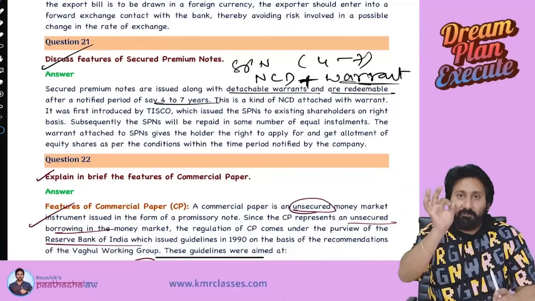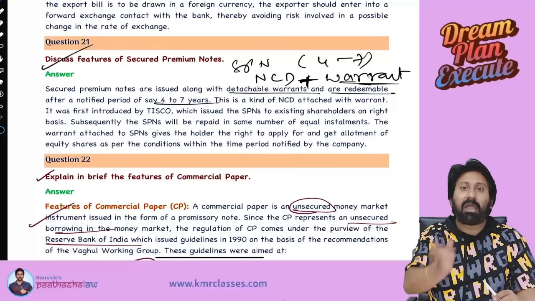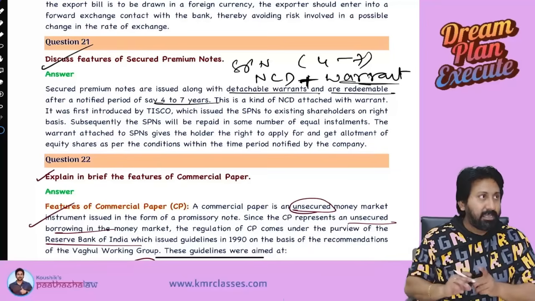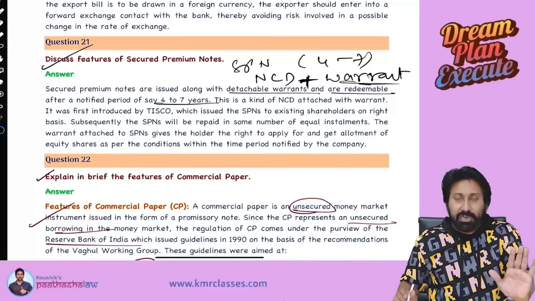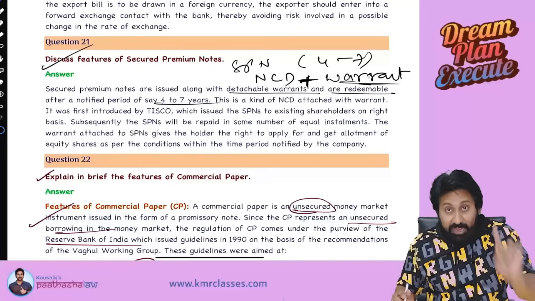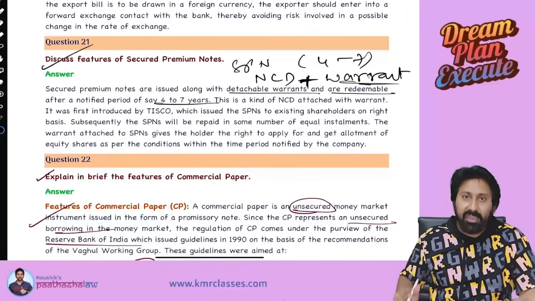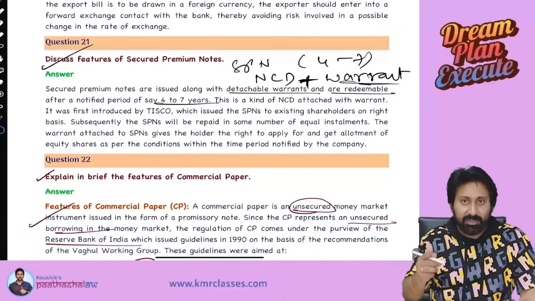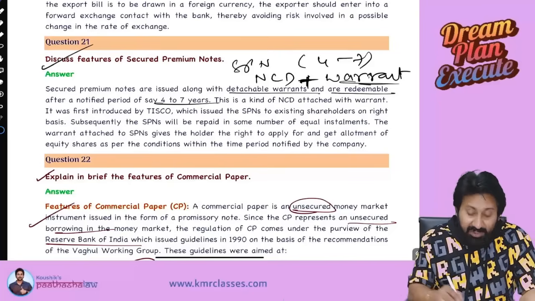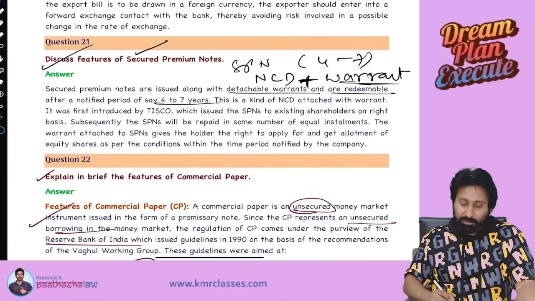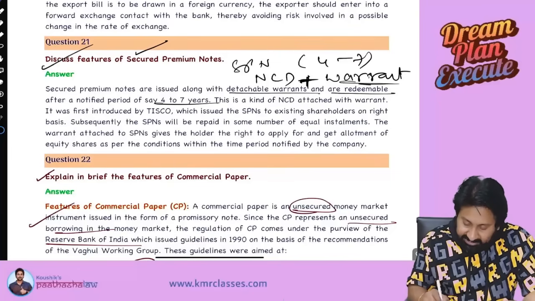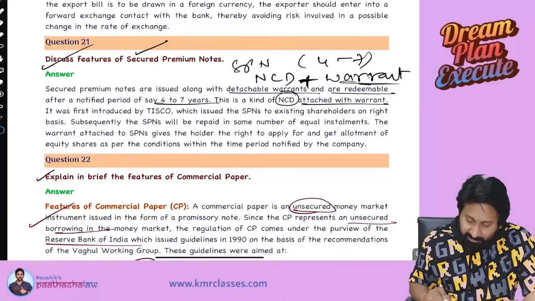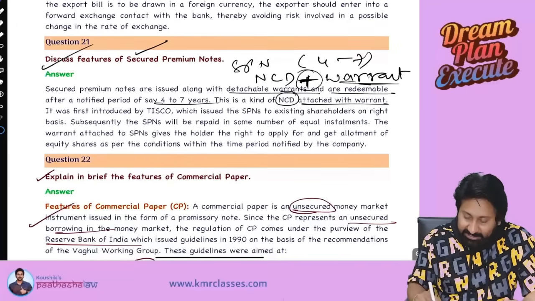Means what? A warrant means a power. What power do I have? I can convert that into equity shares. So it will not get converted into equity shares if no default occurred. But if default occurs, immediately the warrant will convert into shares. That means there is a security for you, or not. That's why they call it secured premium notes. So this is a kind of NCD with an attached warrant.